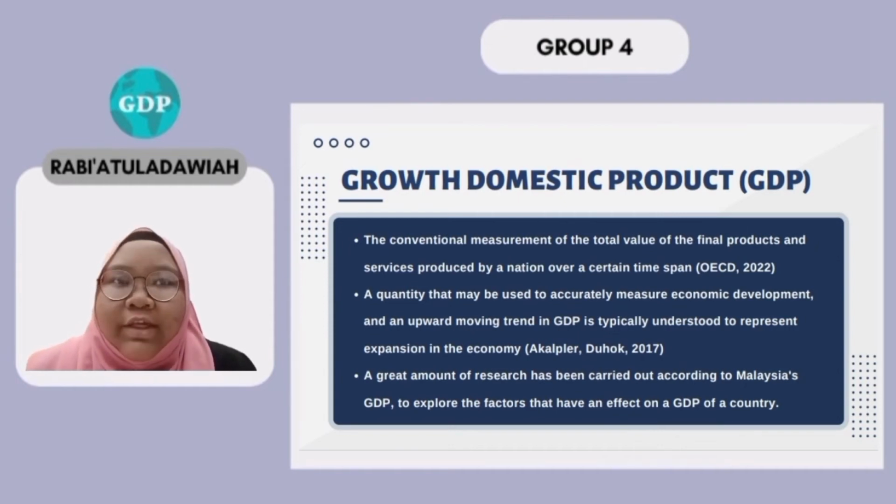GDP refers to the conventional measurement of the total value of the final products and services produced by a nation over a certain time. It is also defined as a quantity that may be used to accurately measure economic development, and an upward moving trend in GDP is typically understood to represent expansion in the economy. A great amount of research has been carried out according to Malaysia's GDP to explore the factors that have an effect on the GDP of a country.